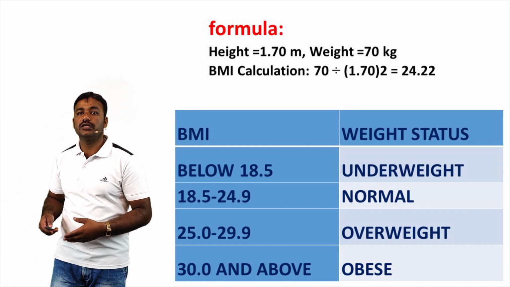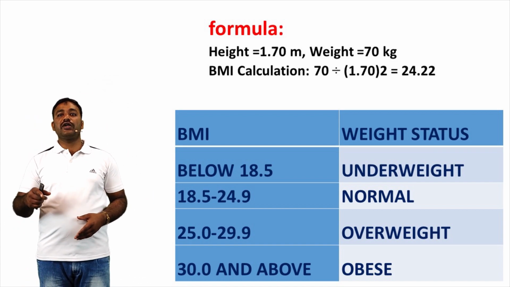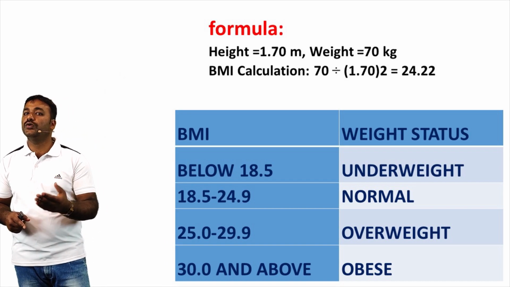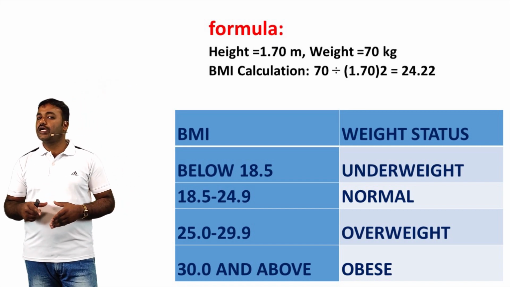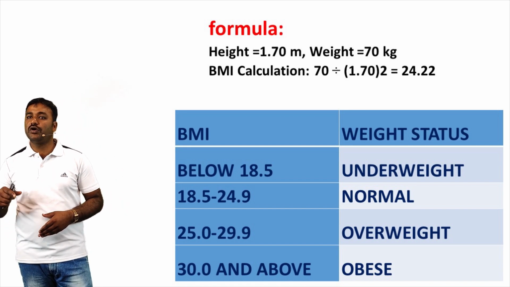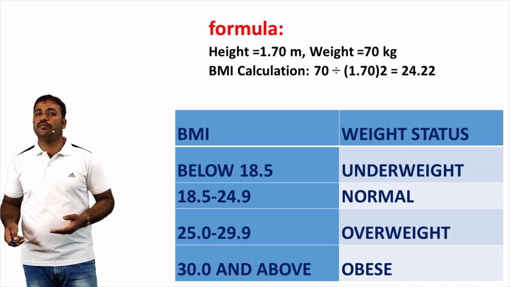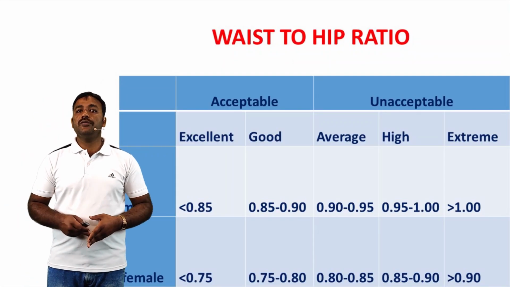Once a BMI number is determined, this table is used. Below 18.5 is underweight, 18.5 to 24.9 is normal weight, 25.0 to 29.9 is overweight, 30.0 and above is obese. See this picture.